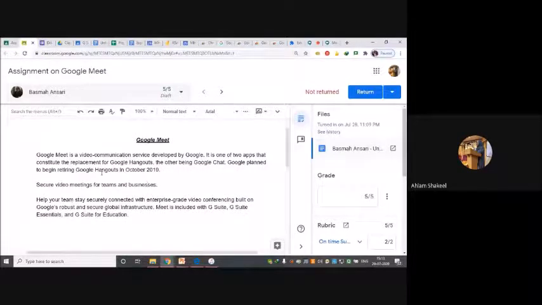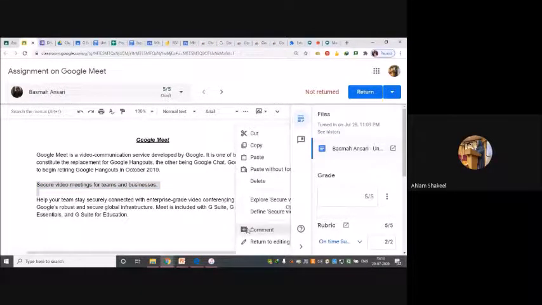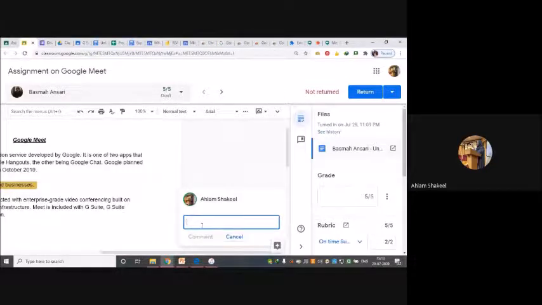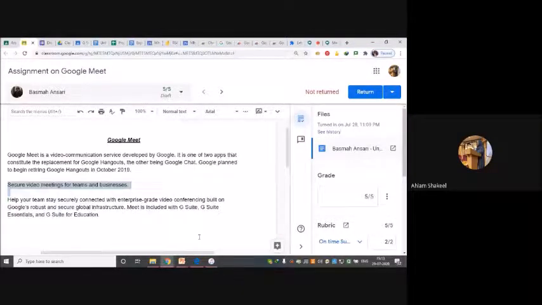Suppose I feel that this particular line is not correct, what she has written, I don't feel that's correct. So I can add a comment. Right click, add a comment. Kindly change this part. Okay, and I can post it, so she will know that I have given a comment on this particular part, and that will be known only to her.